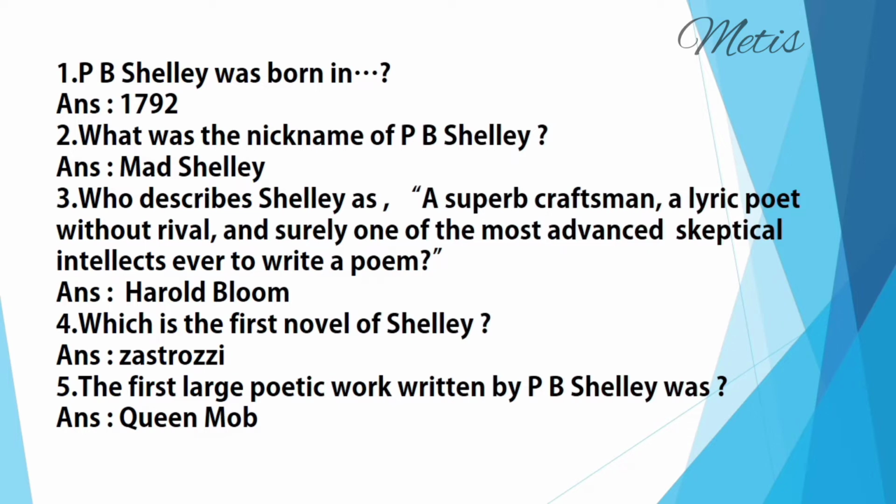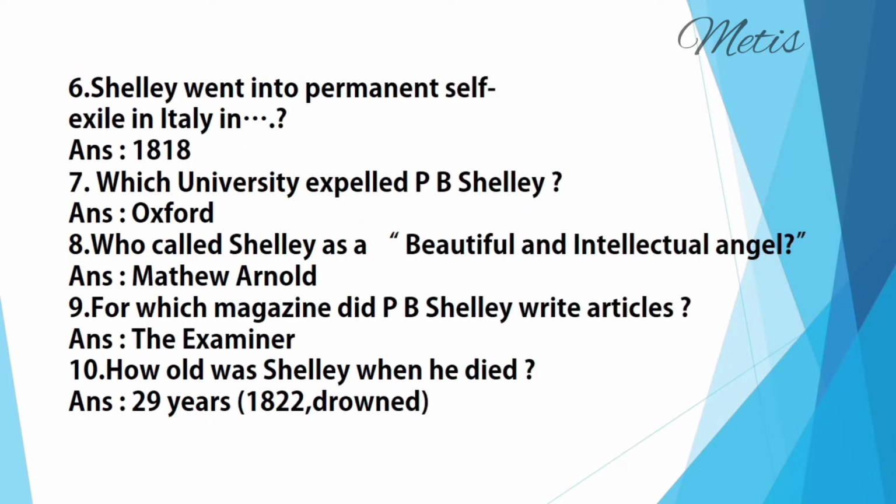Ozymandias, Ode to the West Wind, To a Skylark, The Mask of Anarchy. These are the best known works of P B Shelley. A Defence of Poetry is his major prose work. Next, Shelley went into permanent self-exile in Italy in 1818 and over the next 4 years produced what Leader and O'Neill call some of the finest poetry of the Romantic period.